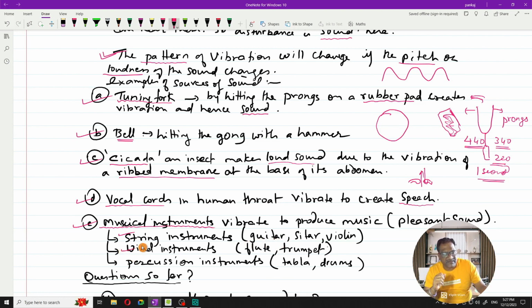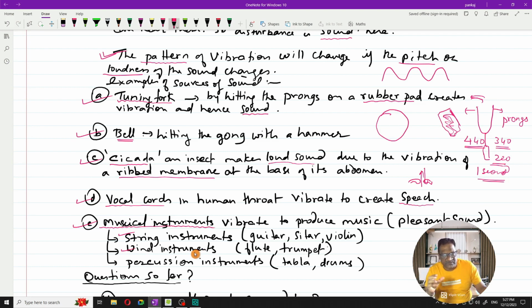Then you have wind instruments. In this category, you make use of the wind, and the wind column is manipulated. Either you create a lengthy one or a shorter one.